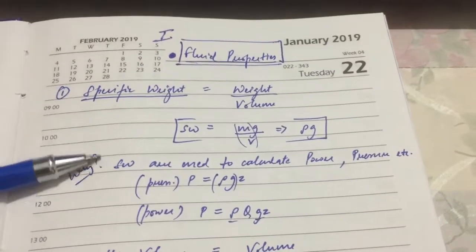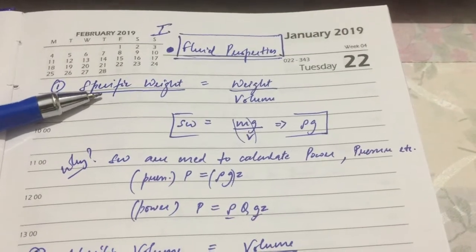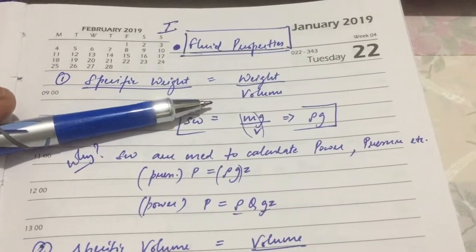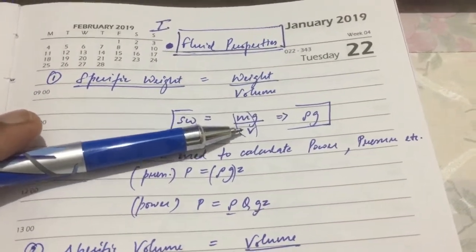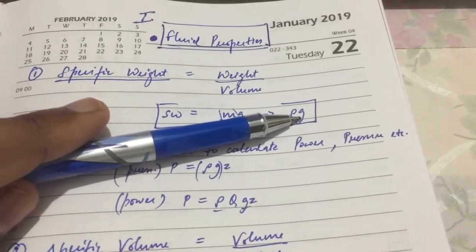Next are the fluid properties. The first one is specific weight, which is equal to weight by volume. So mg by V, and m by V is density, so it is rho times g.